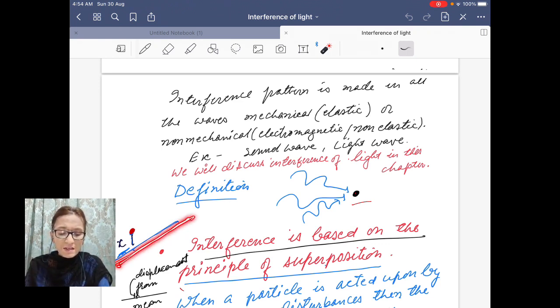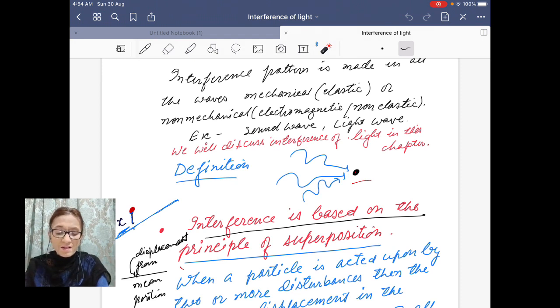Here you can see there is the stationary position of the water surface and this particle has been displaced. So if a particle is displaced from its mean position due to two or more disturbances, then this displacement will be equal to the vector sum of all the displacements due to the individual disturbances.